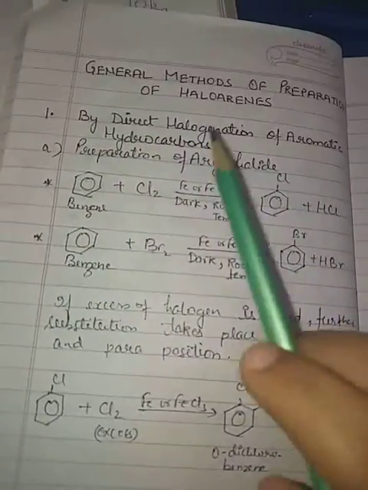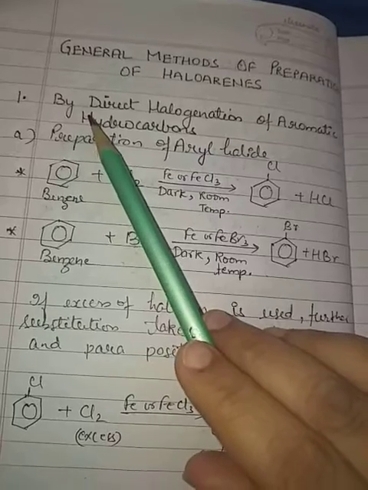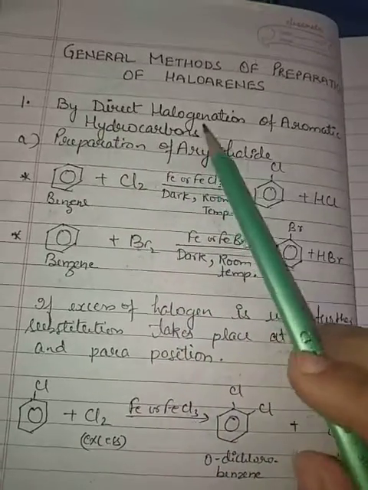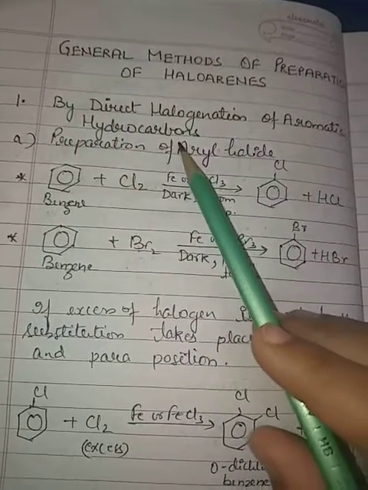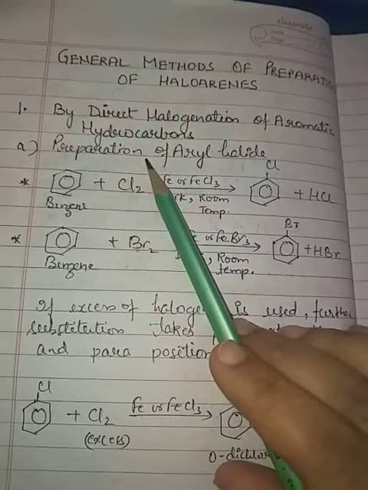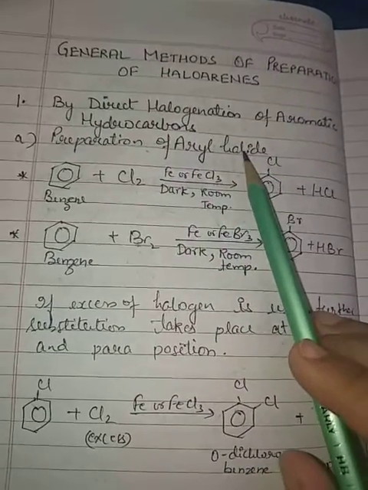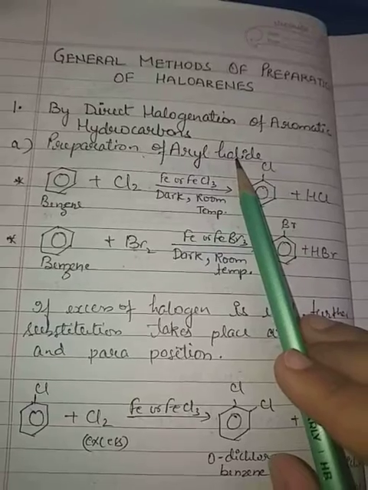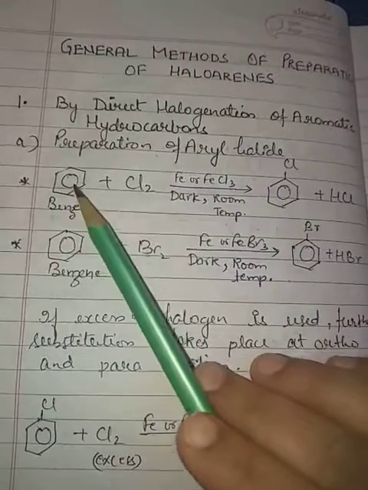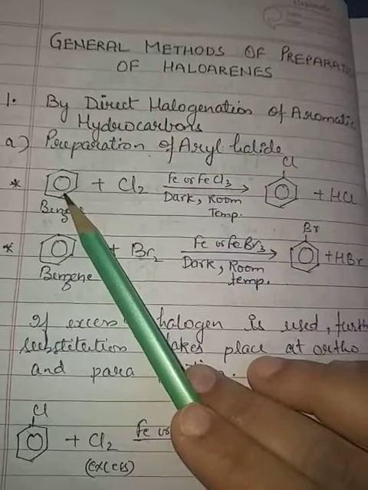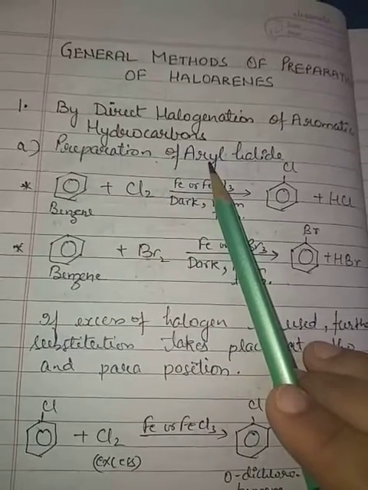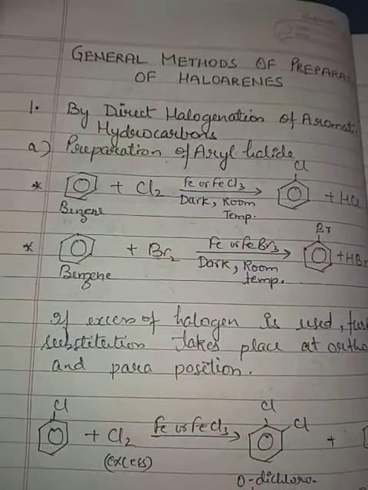The first one which we will study today is the direct halogenation of aromatic hydrocarbons. So first we will study the preparation of aryl halides, where nuclear substitution will take place. Nuclear means the halogen will be attached directly to the ring. Aryl halides will be formed, not alkyl halides.